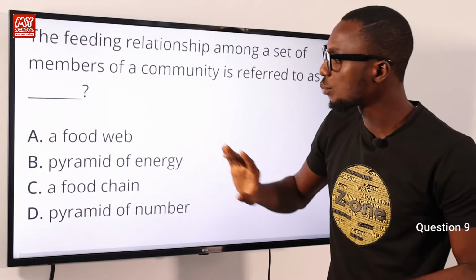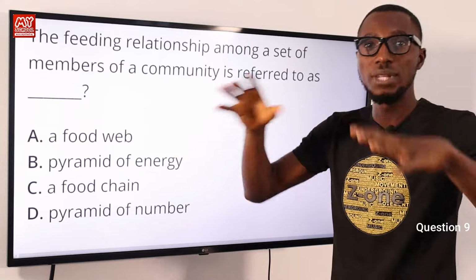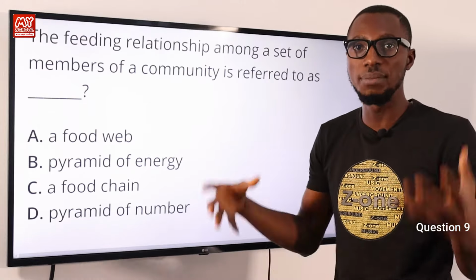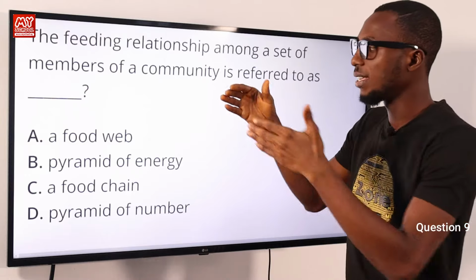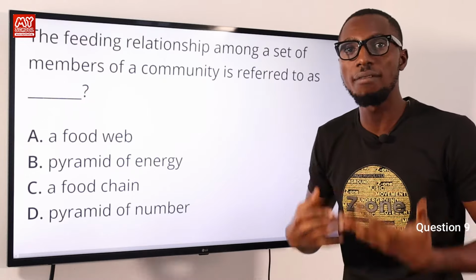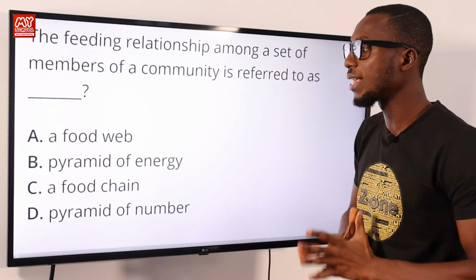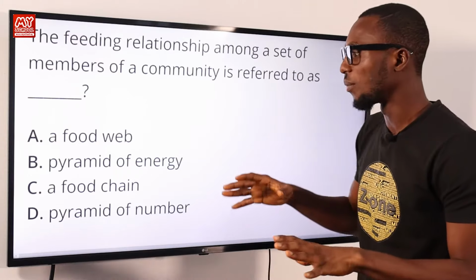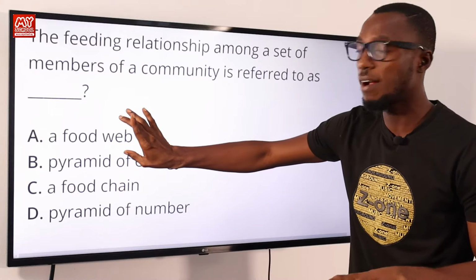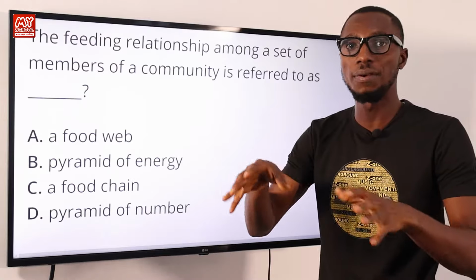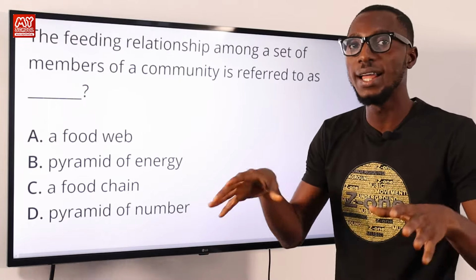Talking about a food web, a food web is a combination of several food chains whereby if a source of food is eliminated or absent, the organism feeding on it still has a chance of survival because there are other food sources it can live on. So this is a combination of several food chains. Pyramid of numbers talks about the number of organisms on a particular energy level.